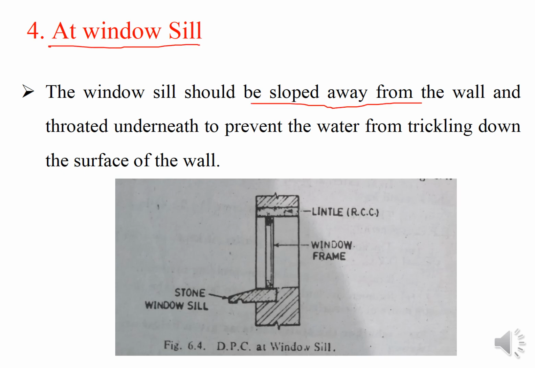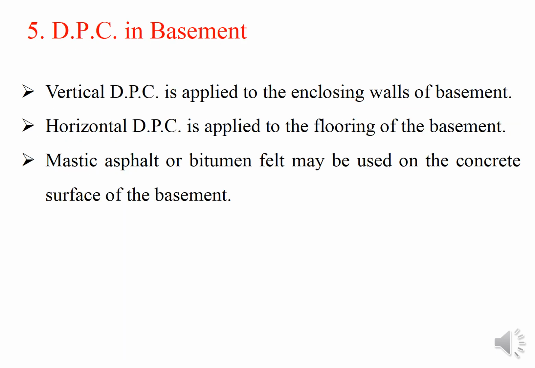So the fourth location is the windowsill. The windowsill should be sloped away from the wall and throated underneath. Again, you are providing a groove inside to prevent the water from trickling down the surface of the wall. So, the same as the coping, you are providing first of all a slope at the sill and a shade above that. At the lintel you can also provide a shade. This is the window frame. If this is outside, you can provide a shade over here also at the top of the window, and at the sill level you can also provide this sloped material and a smaller shade, and then you can throat it to keep the water from getting in contact with the wall.